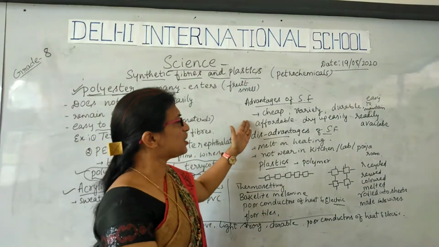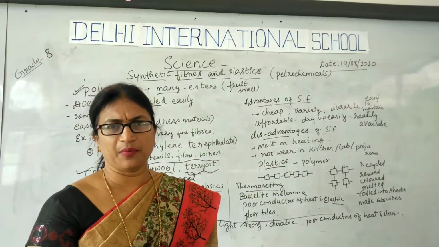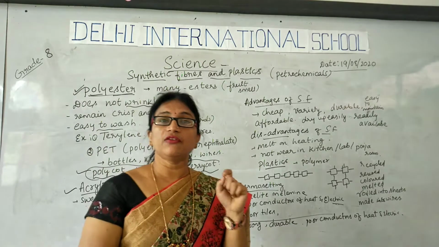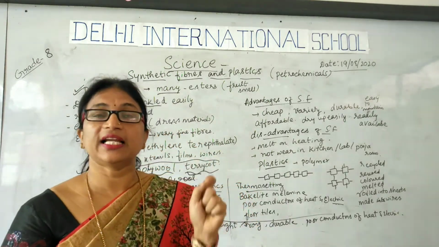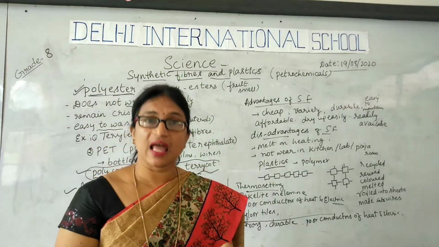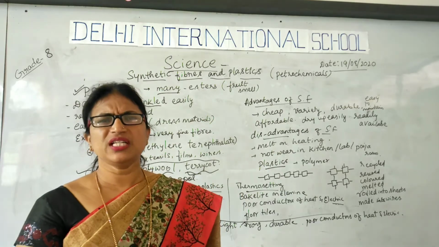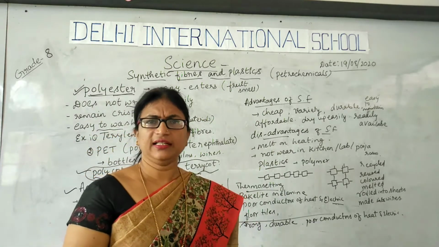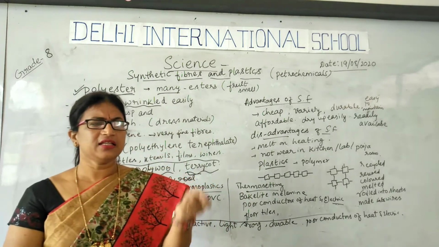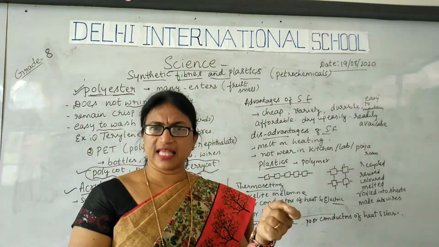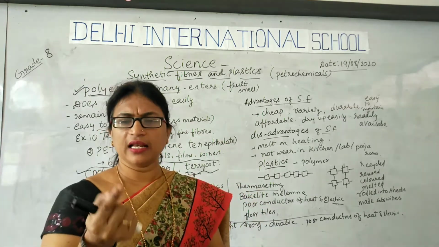We have seen many advantages. Now we will see some of the disadvantages of synthetic fibers. Synthetic fibers are dangerous when we use them in the kitchen, in the laboratories, or in the puja room, because they melt easily.